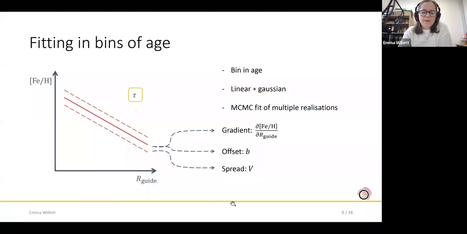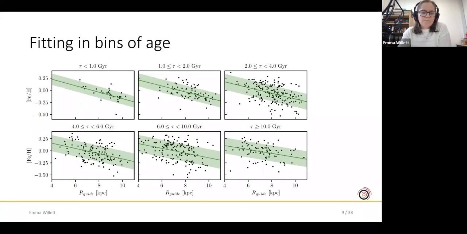And we constrain all these parameters by using MCMC to explore the parameter space. And we do that for many realizations of the ages. Because our age posteriors are not particularly narrow, this allows the stars to move between different bins of age as needed. So here we see the results of this analysis in 6 bins of age, where the points show where the star is binned according to its median age. So like I say, this particular star might in some realizations move into this bin, but all of that is factored in with the uncertainties.